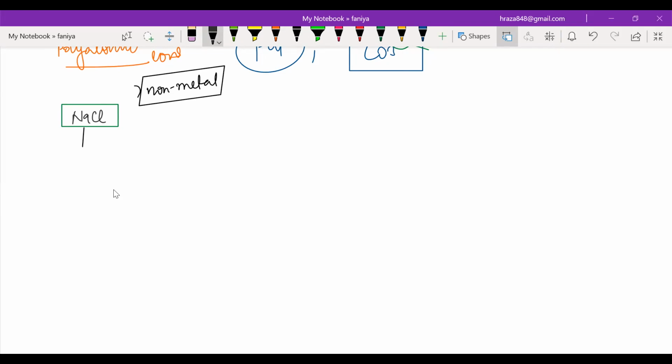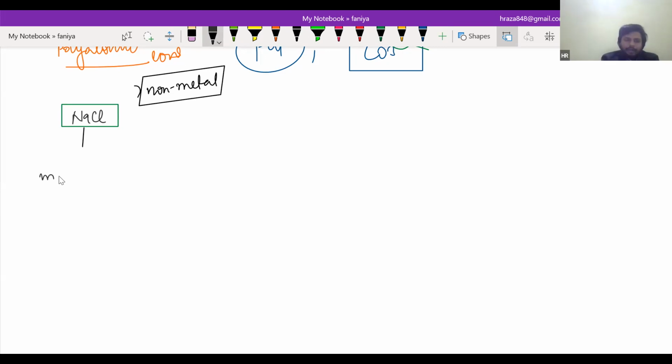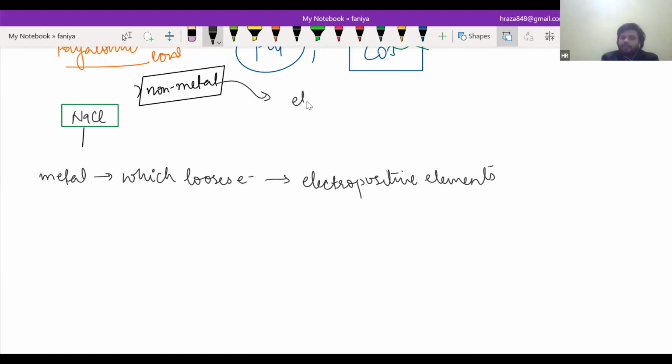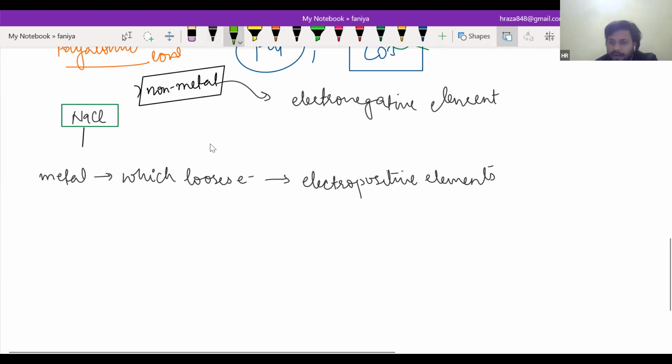So there are actually many characteristics of metal. The one which is very important is that metal is one which loses electrons, or you can say electropositive elements. Have you heard of it? Yes, sir. And non-metal is one which is called an electronegative element. It all depends upon its valency, how much it gains or how much it loses. That all depends upon its characteristics.